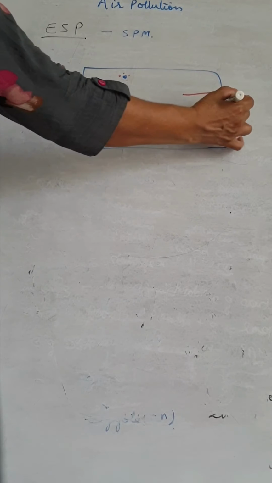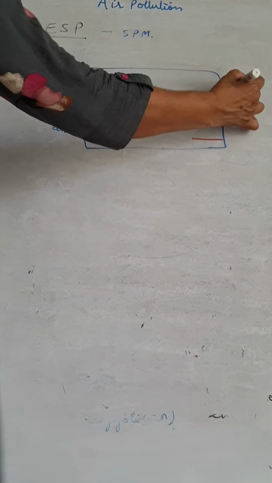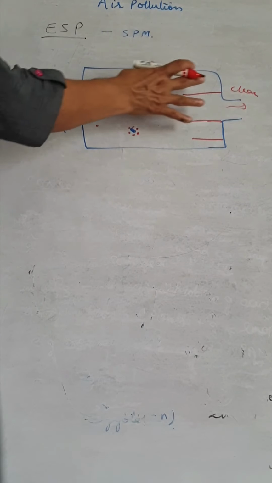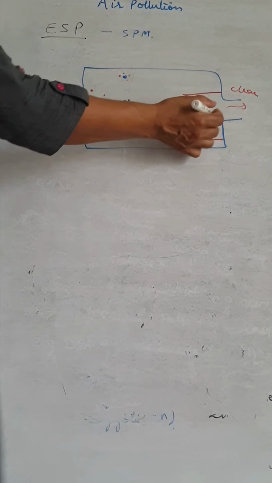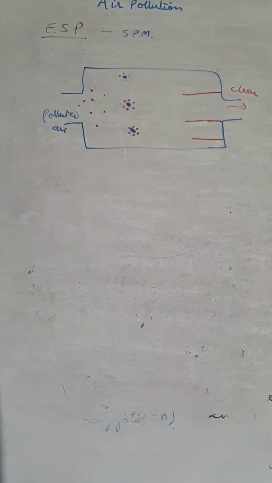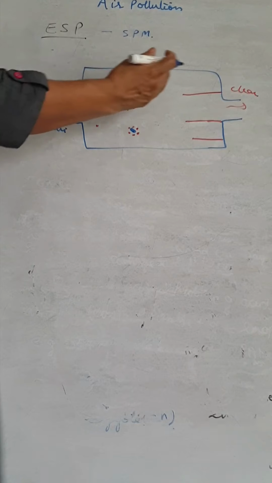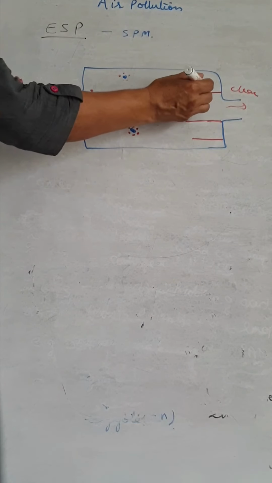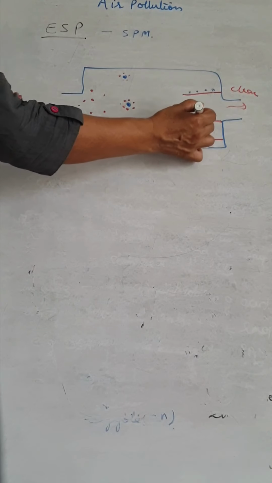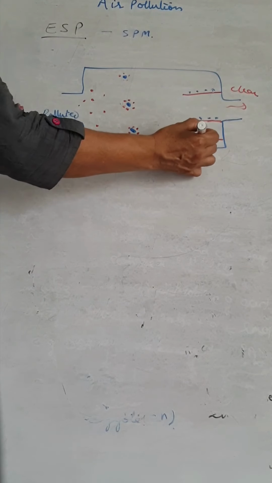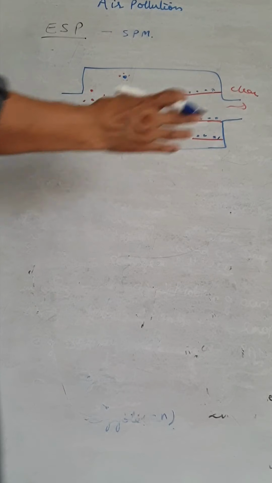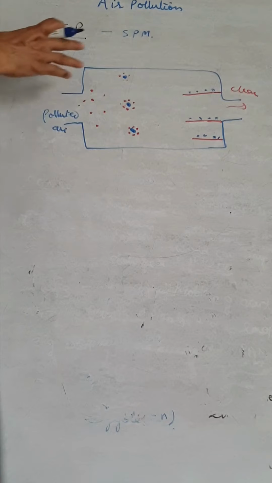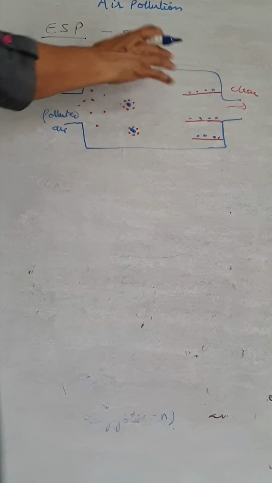Now when the clean air moves further, these are the collecting plates. The SPM particles are collected over the plates, and after that they are removed. So this is the electrostatic precipitator.